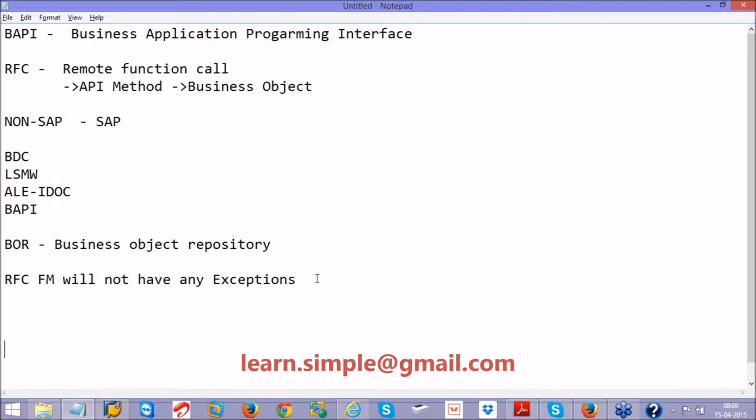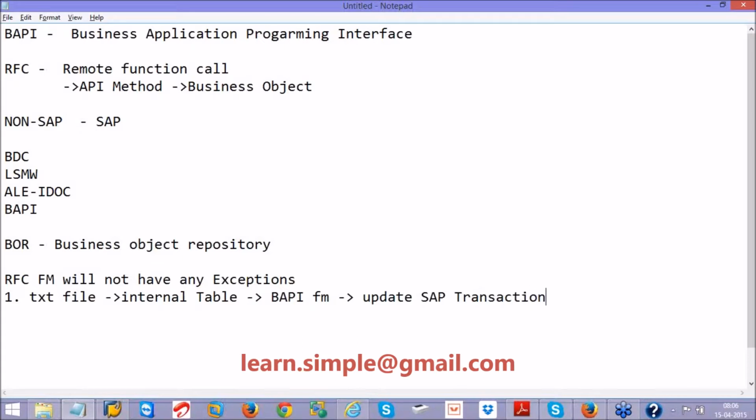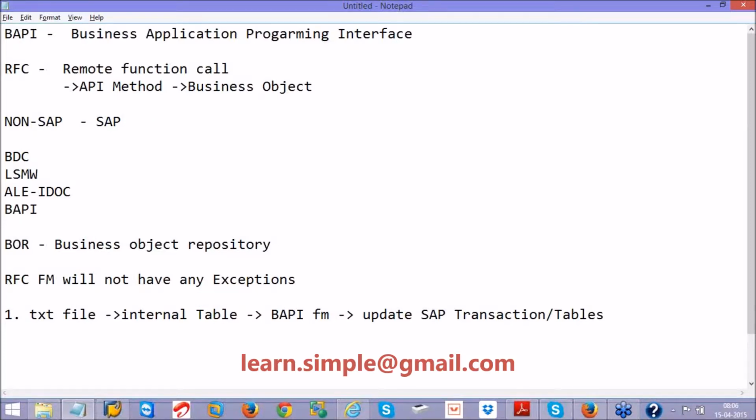So there are basically two scenarios we are going to see. In the first scenario, we will have a text file or Excel file. We will upload the data into an internal table. Then we will use the BAPI function module and update SAP, update SAP transactions or tables. So this is the first scenario we will see.